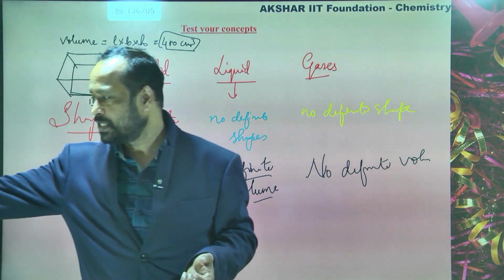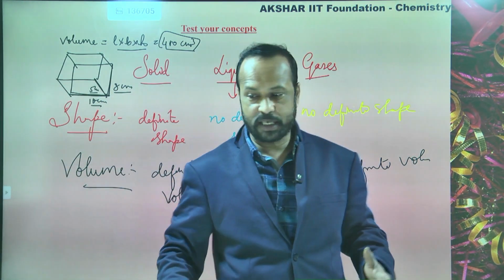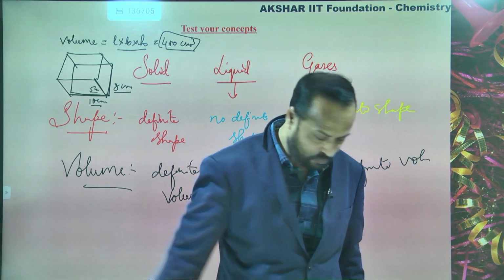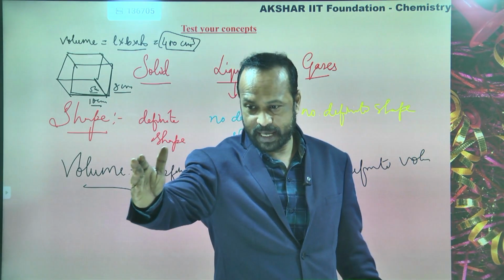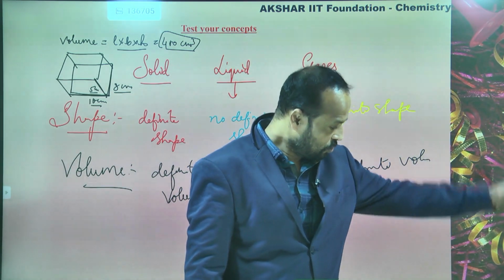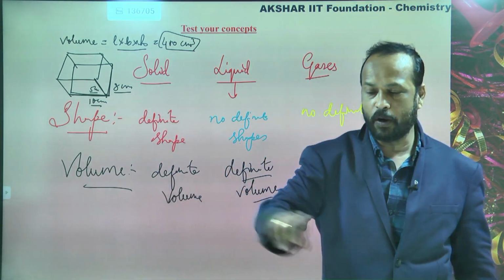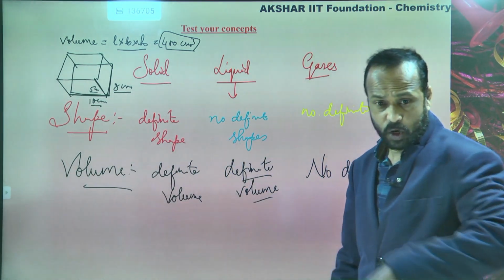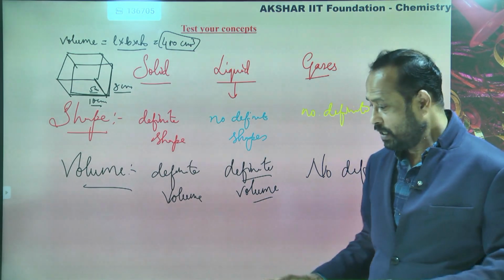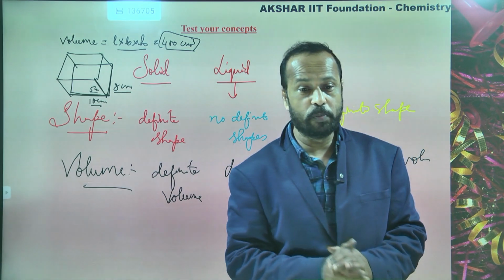For example, this is my room, and say the breadth is 10 feet, the length is some 14 feet, and the height is 10 feet. So 10 by 10 into 14. Ten tens are 100, 1400. So my room volume is about 1400 cubic feet.